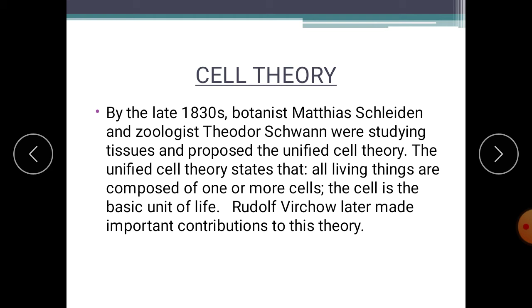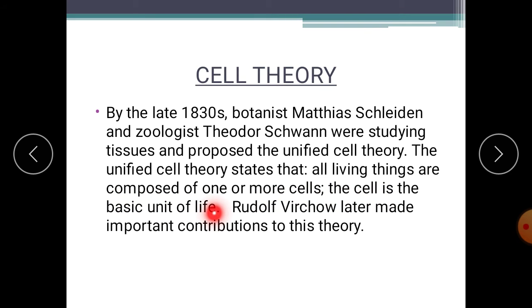Next, cell theory. By the late 1830s, botanist Matthias Schleiden and zoologist Theodor Schwann were studying tissues and proposed the unified cell theory. The unified cell theory states that all living things are composed of one or more cells. The cell is the basic unit of life. So what they stated: all living things are composed of one or more cells. The cell is the basic unit of life.